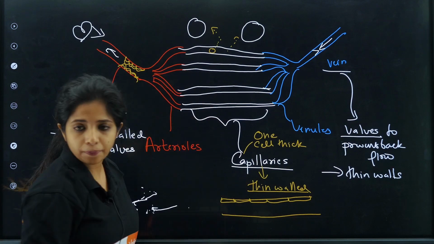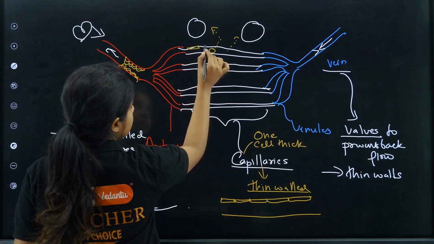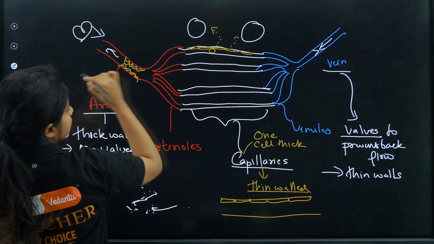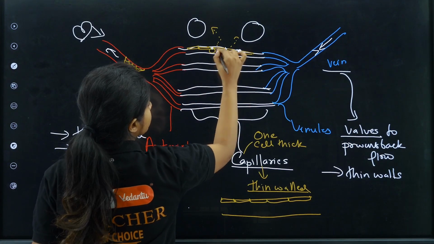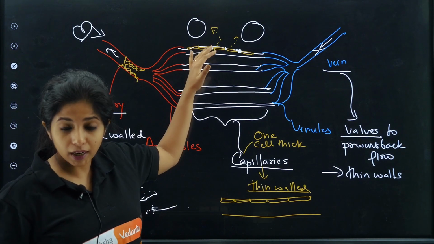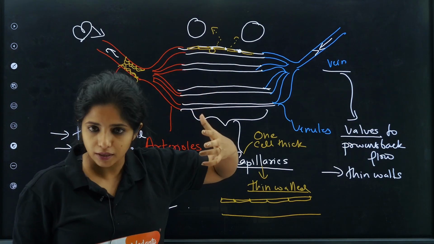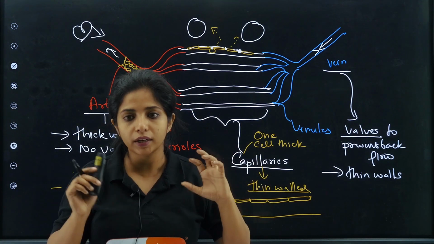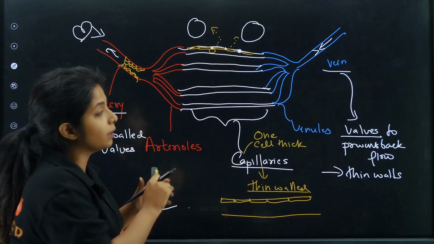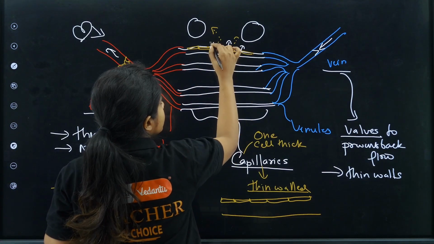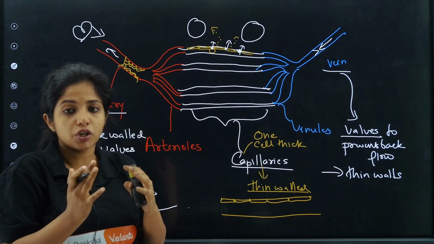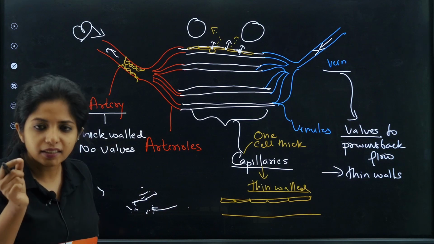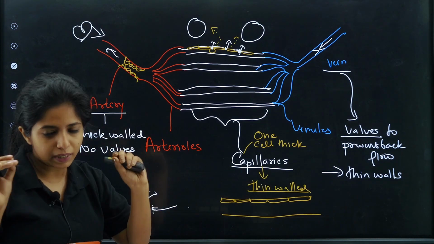One more thing I will tell you is that the cells surrounding the capillary have certain gaps in between. There will be certain pores through which the blood can move. Blood is made up of multiple things: plasma, the liquid part, and in the plasma the blood cells are floating around. So the plasma, which is a liquid, can move out from here. Certain small cells, or cells which can change their shape, can also move out through the pores. So it is that thin, and it also has pores. Not very big pores, but it definitely has pores.